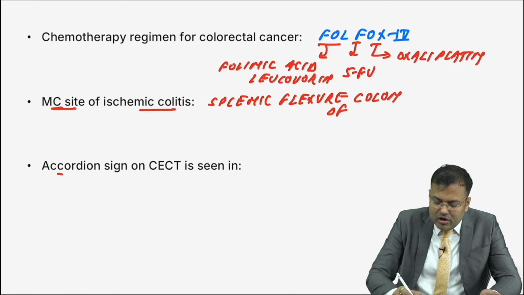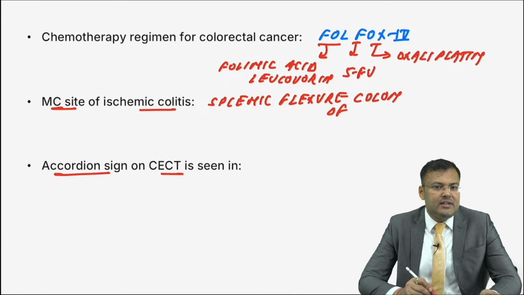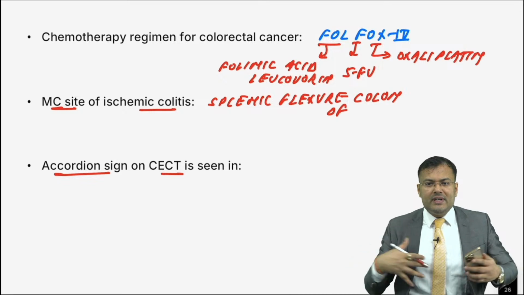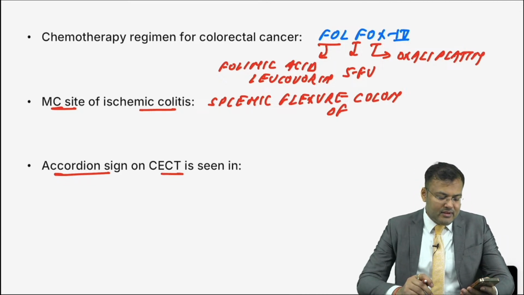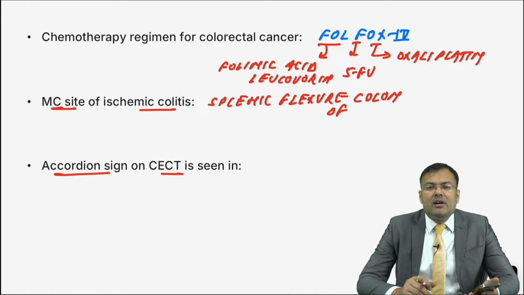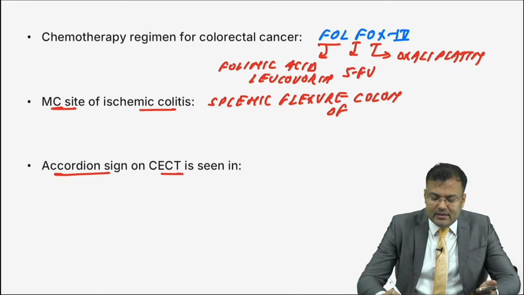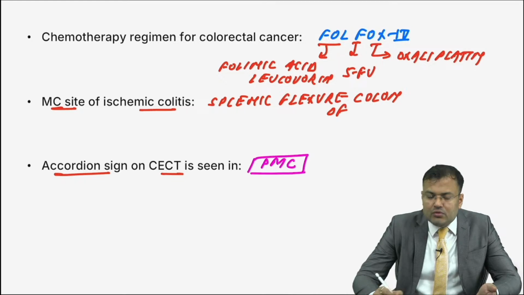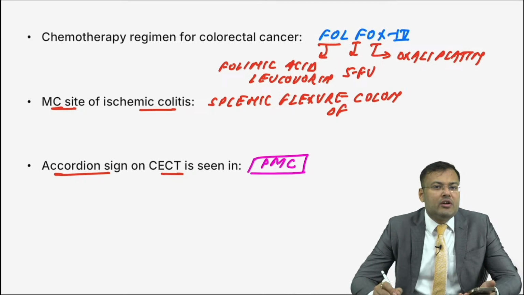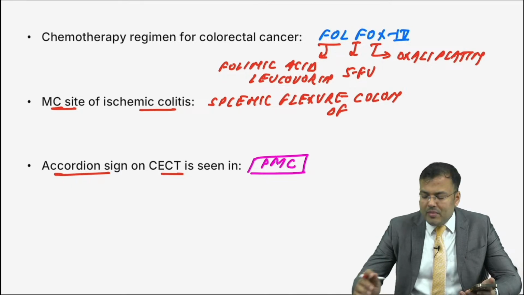Right? Next, accordion sign on CT is seen in which condition? You know, accordion, one instrument is there. So accordion sign on CT is seen in which condition? Guys, it is pseudomembranous colitis, and you know the organism responsible, Clostridium difficile. So accordion sign on CT, pseudomembranous colitis.